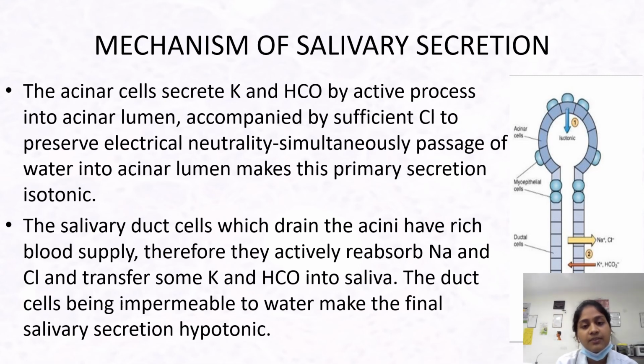The salivary duct cells, which drain the acini, have a rich blood supply. Therefore, they actively reabsorb sodium and chloride and transfer some potassium and bicarbonate into the saliva. The duct cells, being impermeable to water, make the final secretion hypotonic.